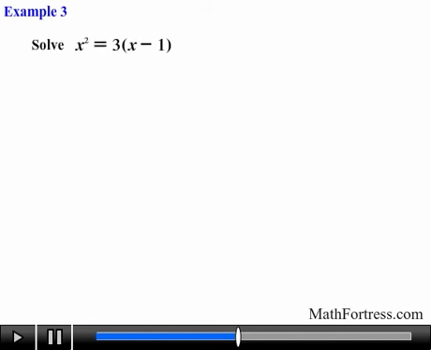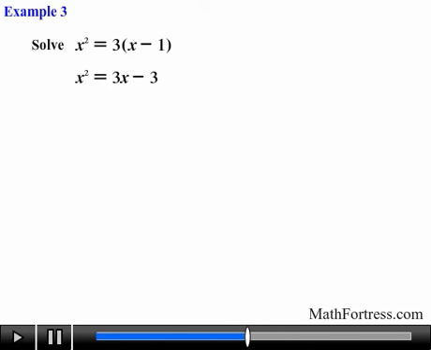Solve the equation x squared equals 3 times the quantity x minus 1. Notice that this equation seems to be in factored form. It's actually far from it. We first need to expand the factor by distributing 3 as follows. Then we need to write this quadratic equation in standard form and set 0 as one side of the equation.